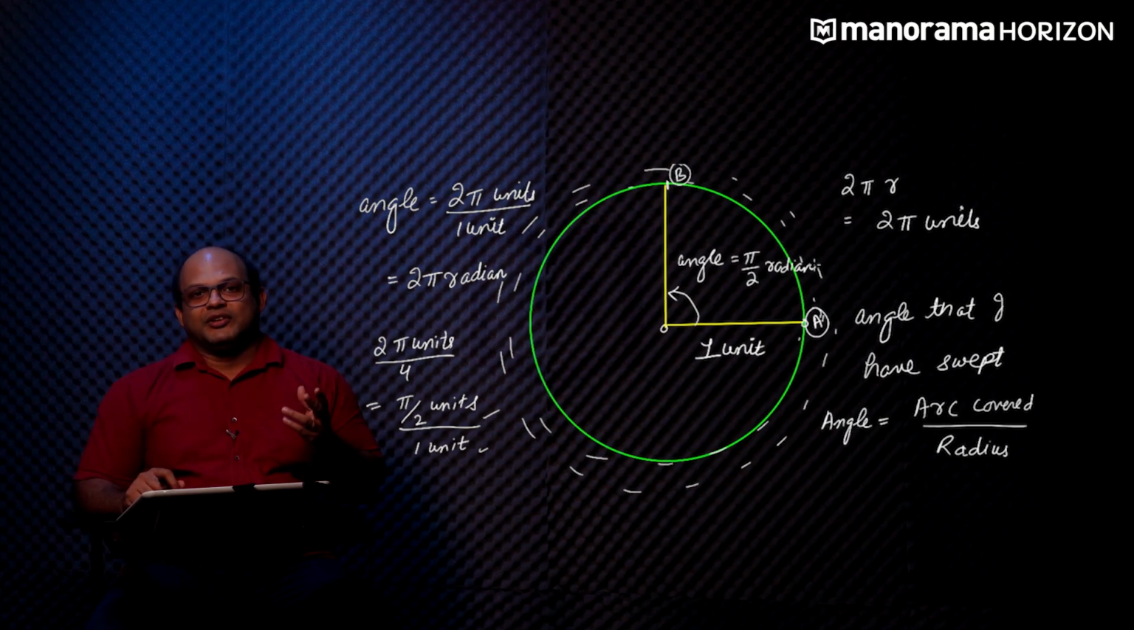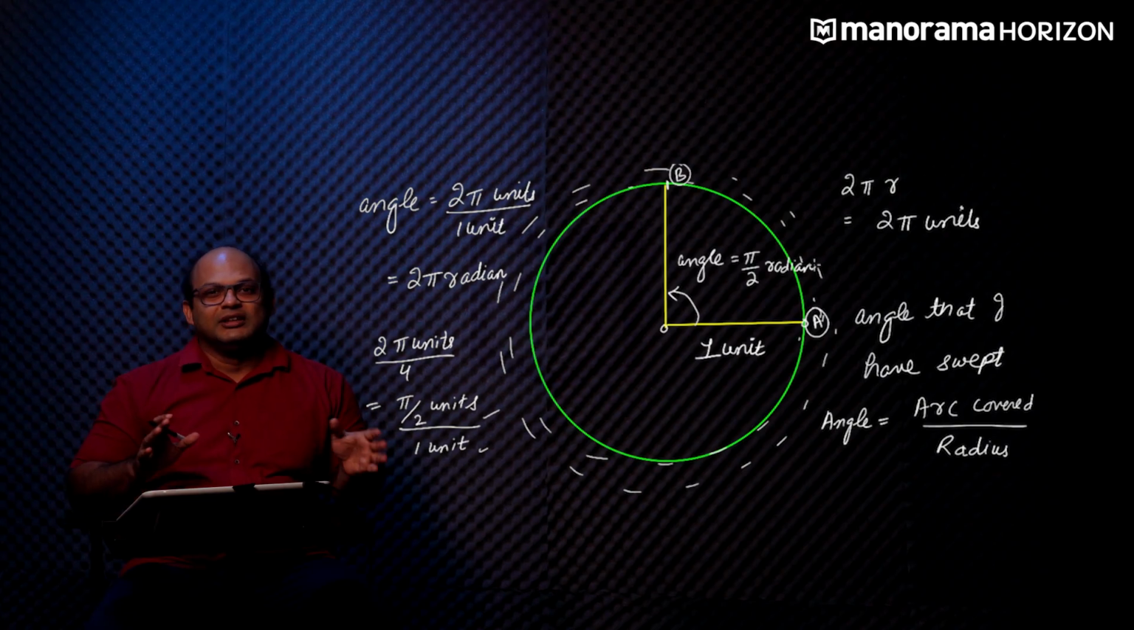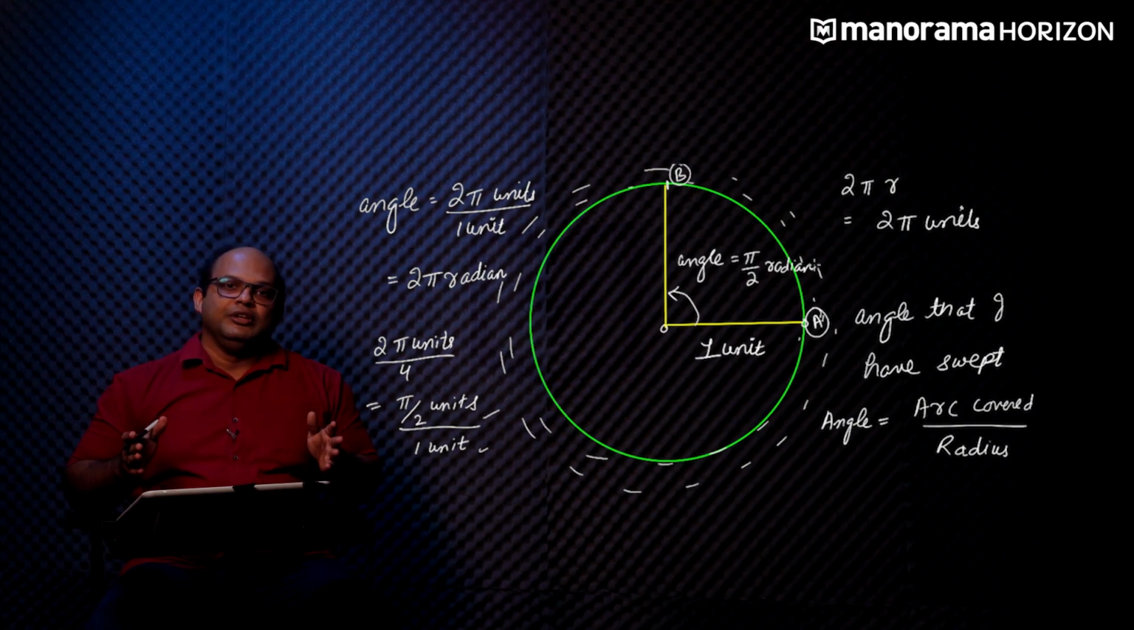So 360 was a number that they could use very easily because they had base 60 arithmetic. 365 and 360 are very close to each other. That is the only reason we use 360 degrees in one complete circle. So this is a very arbitrary measurement.